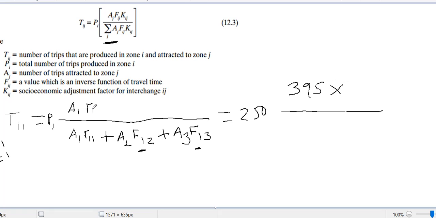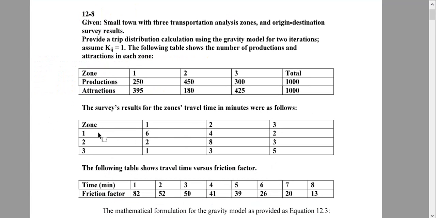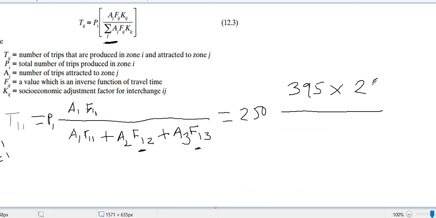So come here, that will be 395 times F. Here is F1 on, because Fij. So F1 on means if I go here, I will go 1 to 1. How much time? 6 minutes. What is the factor for 6? Factor for 6 is 26. That means my 26 will be here. Then divided by this. So 395 times 26 plus. Then second case.